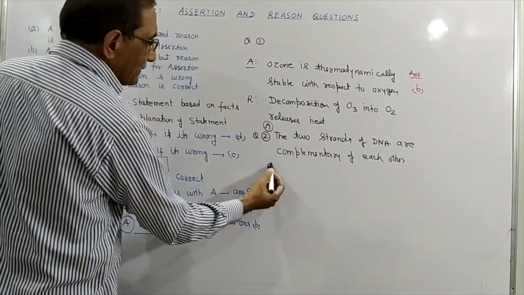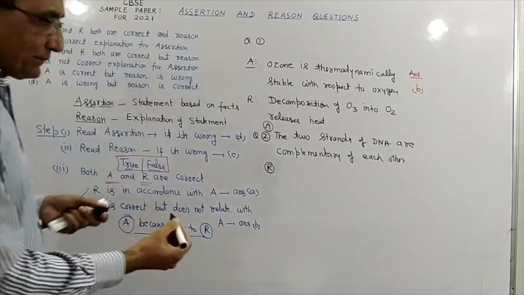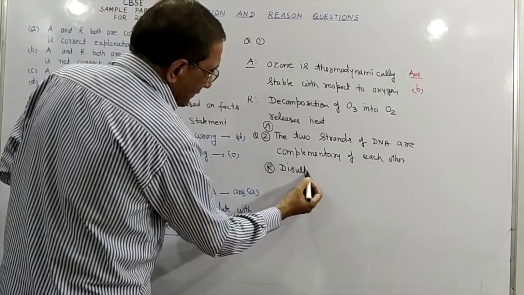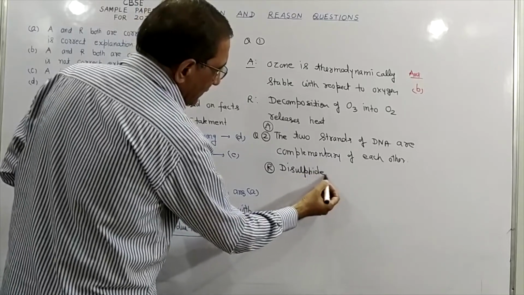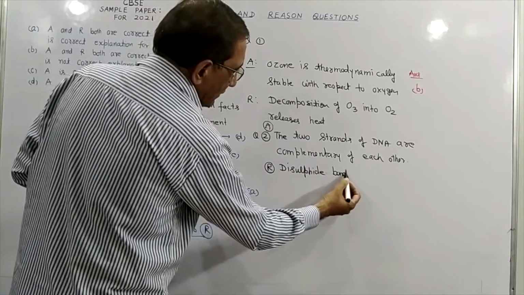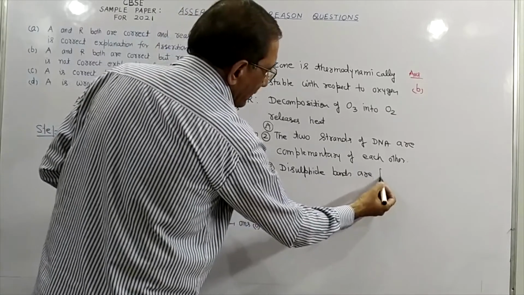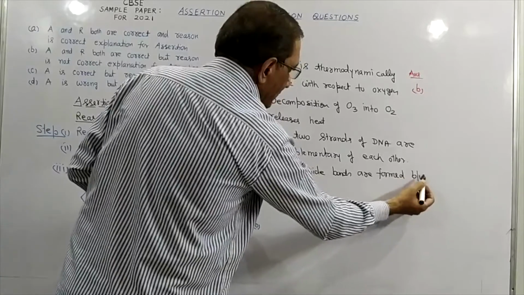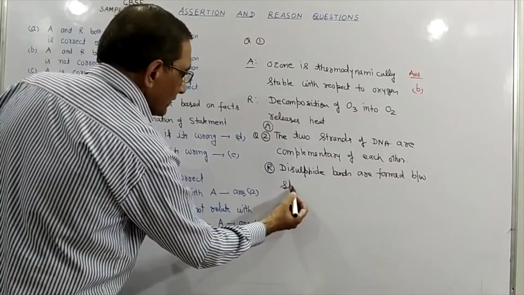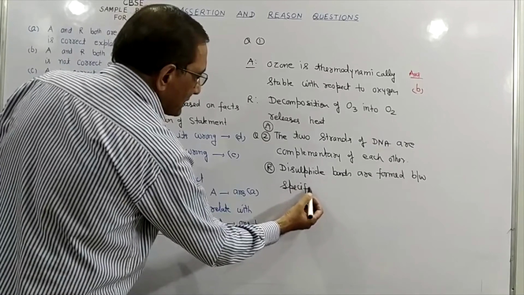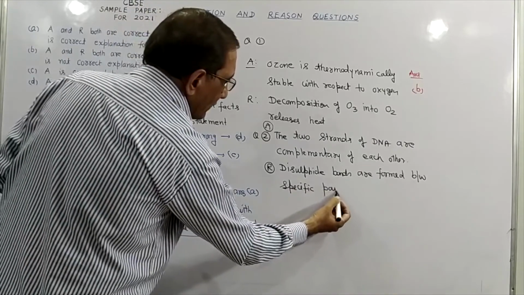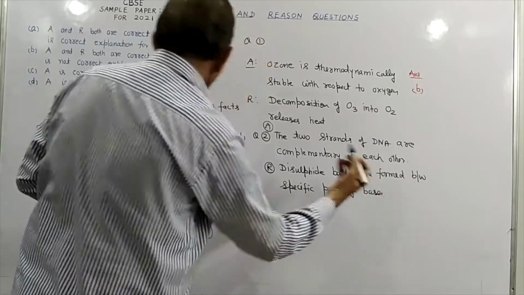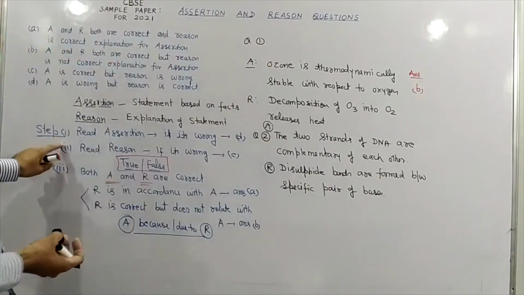And what reason is given here? Disulfide bonds are formed between specific pair of bases. Now students, we will follow these steps.